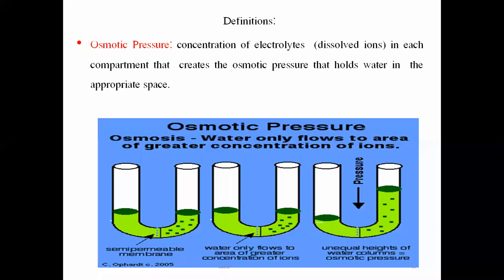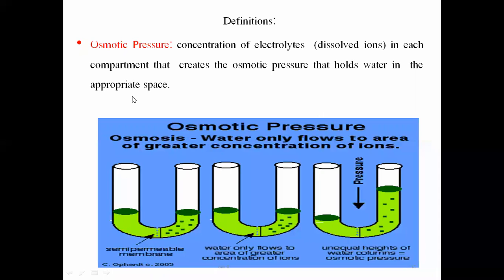So already we have discussed in the first lecture, first chapter, osmotic pressure. What is the meaning of the word osmotic pressure? It is the concentration of the electrolytes. Now we know the meaning of the word electrolytes: dissolved ions in each compartment that create the osmotic pressure which holds water in the appropriate space.